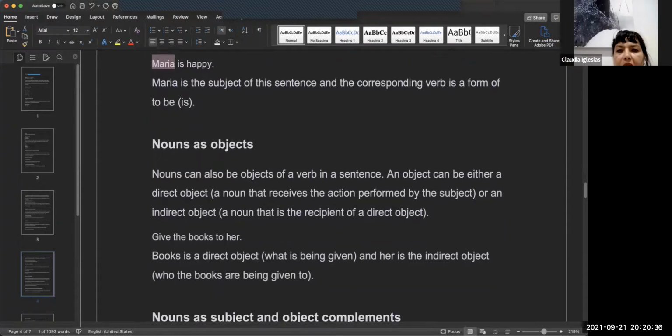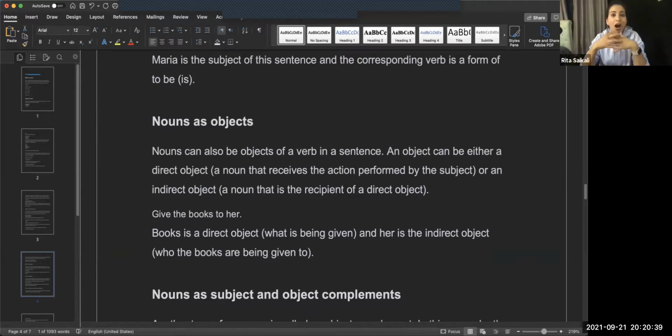Okay. Nouns can also be objects. So the thing that the verb is doing something or the subject is doing something to. So nouns can also be objects of a verb in a sentence, and an object can either be a direct object, a noun that receives the action performed by the subject. So for example, John ate the pizza. Well, the pizza is receiving the action. Or it can be an indirect object, a noun that is the recipient of a direct object.